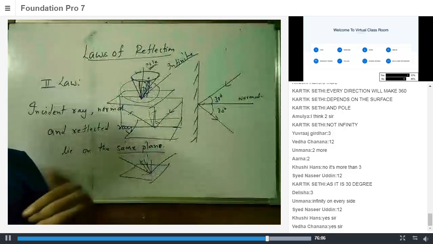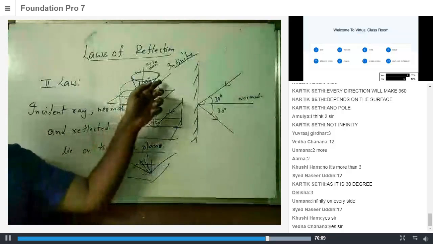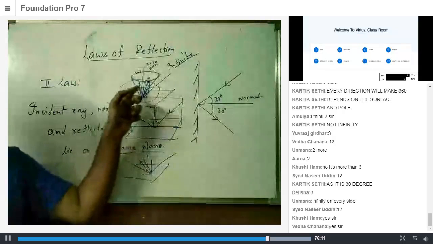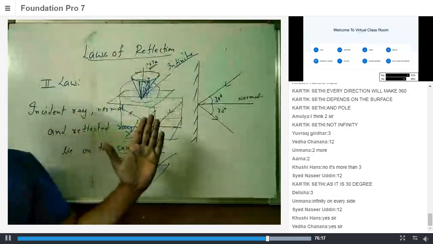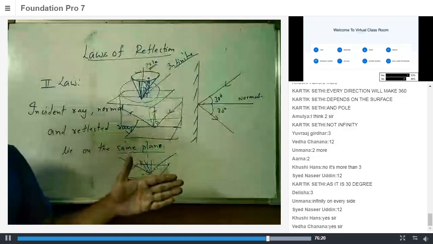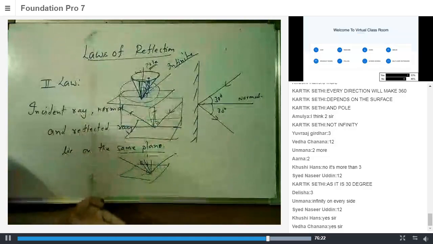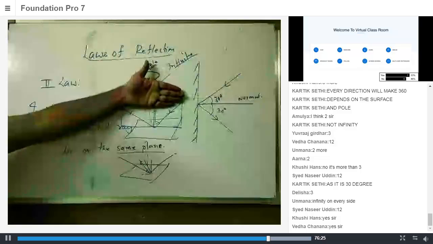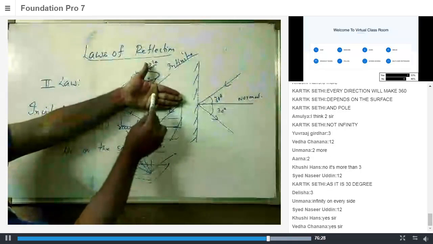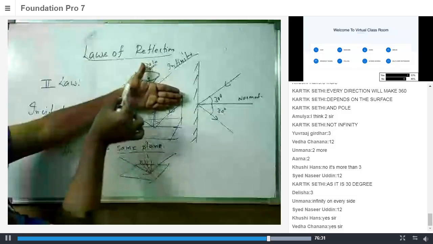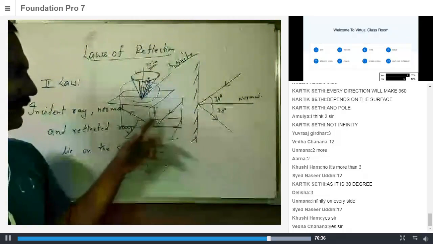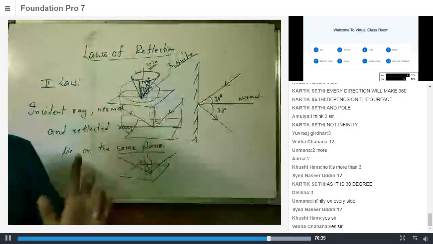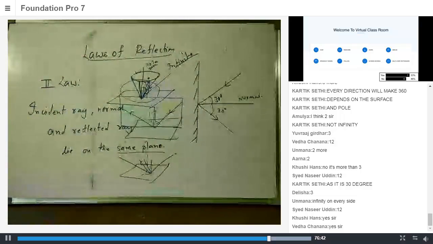I have to specify which ray is making the same angle. So in order to specify that, I take the reference of a plane. If I keep a plane which has this incident ray and normal, then the reflected ray will also be on the same plane. This is to specifically say which ray among these is the reflected ray, to take out any ambiguity.